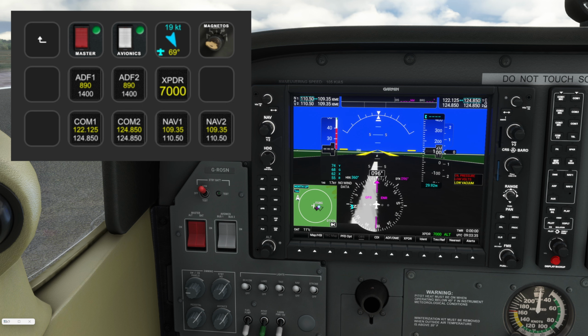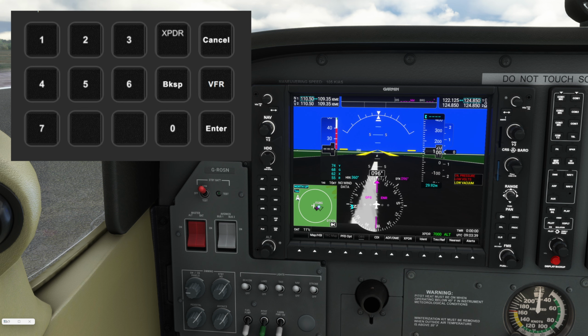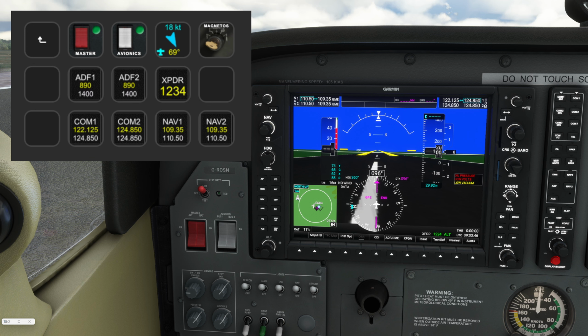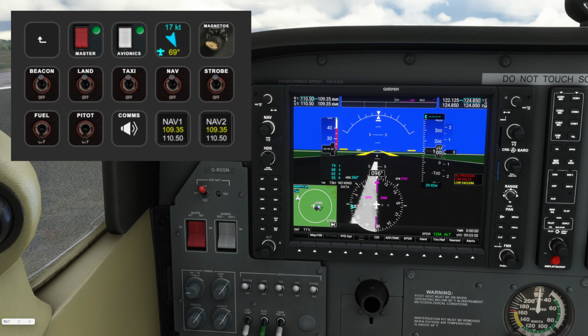Same as the transponder, if you want to change the code on the transponder, you press it in, enter the number that the air traffic control gives you, press enter. You'll see now it's changed. And that's it basically. That's how I use the Stream Deck to control everything.